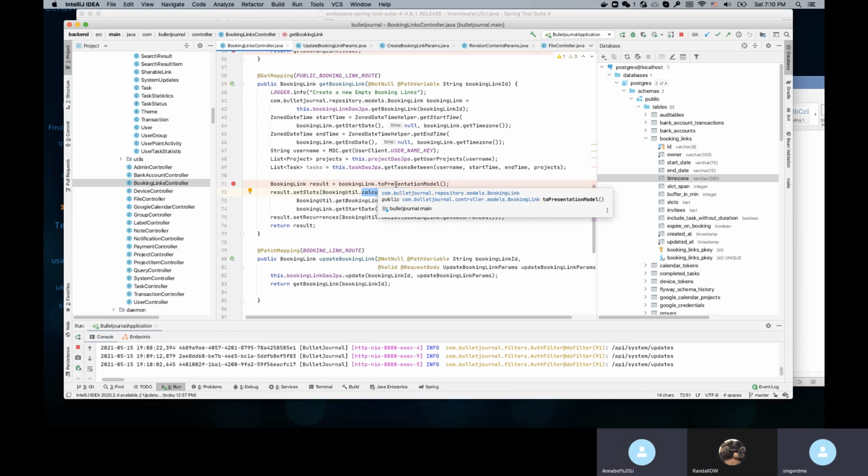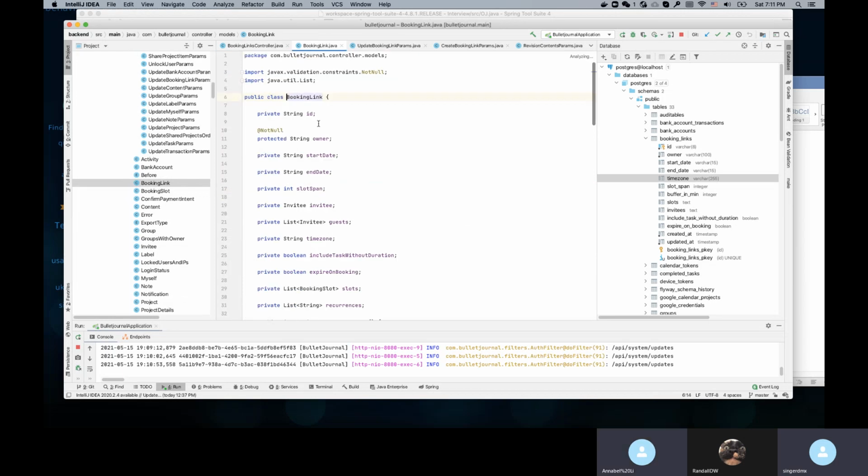Oh no, I think I understand now. So 9 to 10 a.m. will shift to the Eastern time zone, which will be, let's say, 1 p.m. So when you calculate the slot and return it in the booking link, the start date and end date will be different, okay?